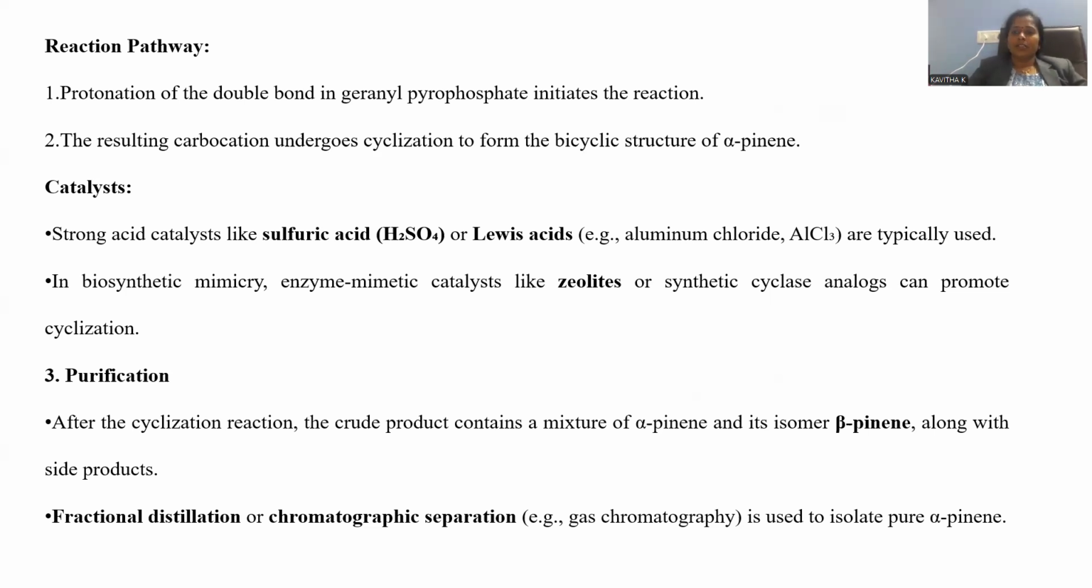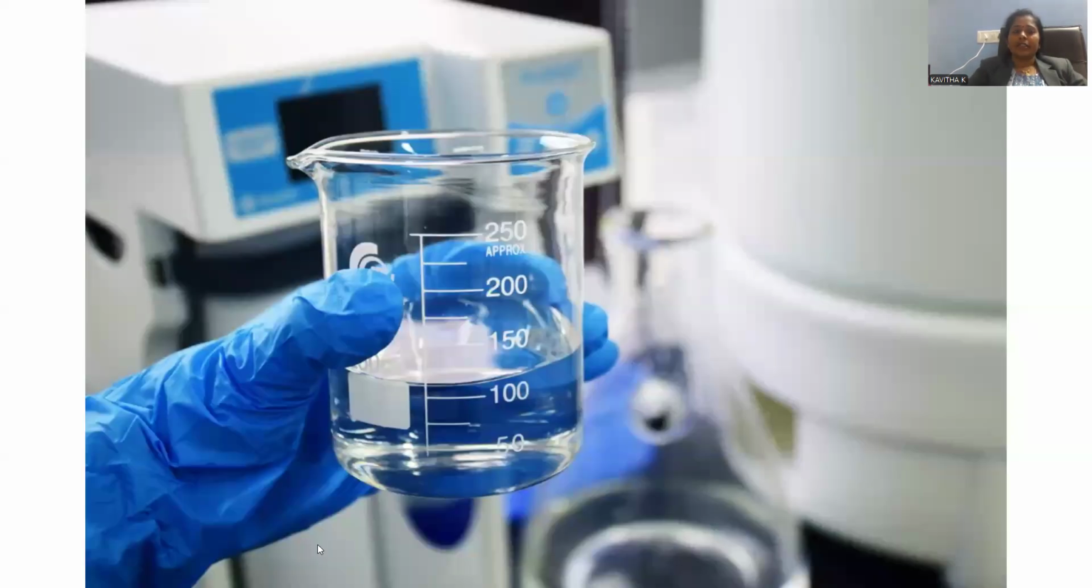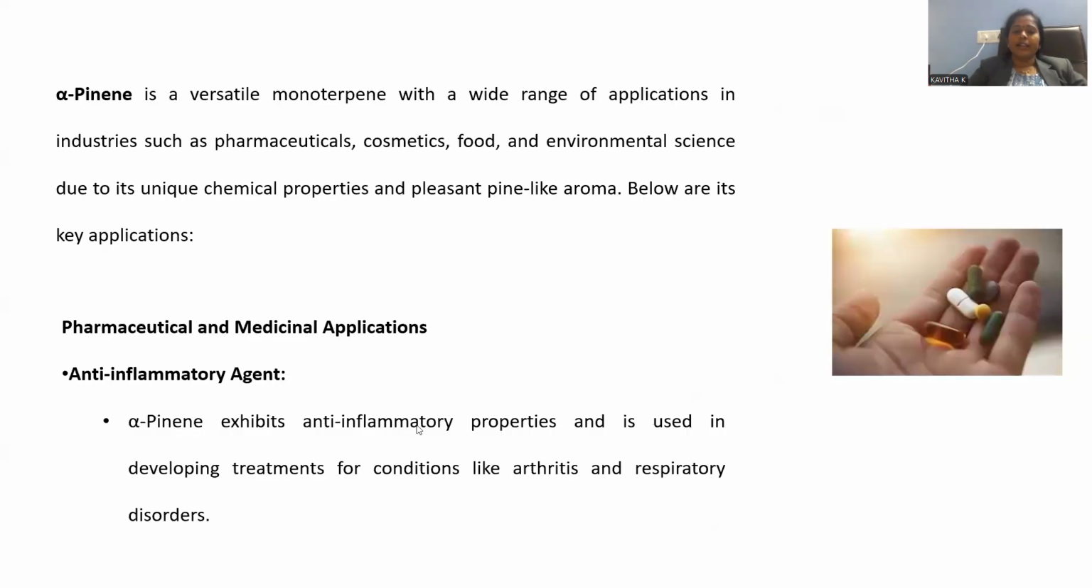Beta pinene may boil or evaporate at a higher temperature, so at that particular distinct temperature you can collect pure alpha pinene by the process called fractional distillation. This is the way purification is carried out. So this is the purified product we received, and alpha pinene is a versatile monoterpene.